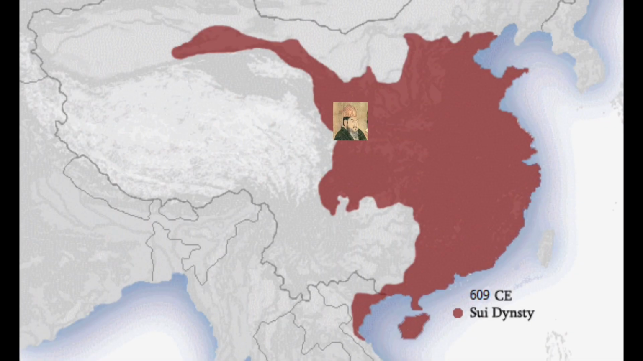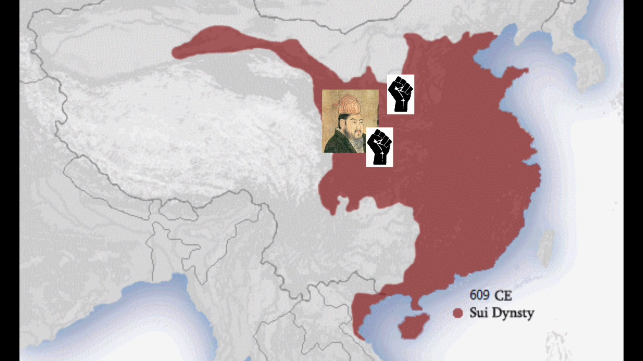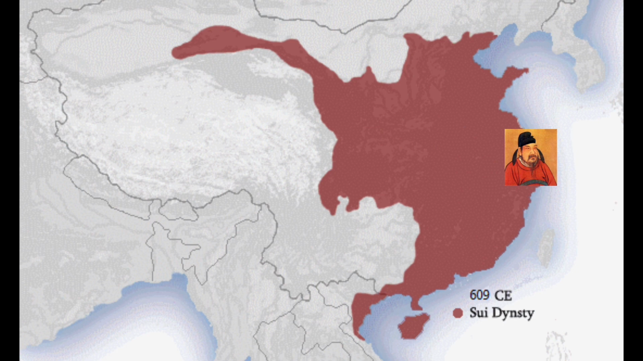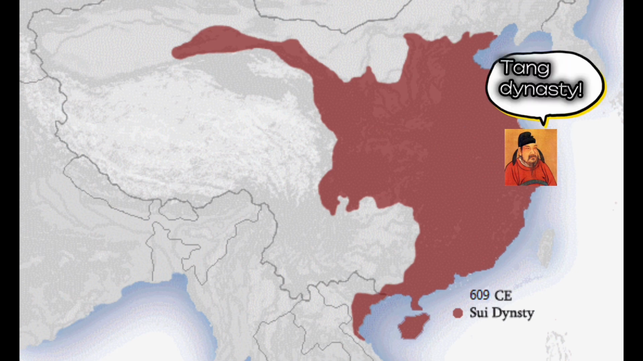Yang Ji ran away from the capital city because of the peasants' rebellion. Li Yuan, who was a half cousin of Yang Ji, joined the rebellion and captured the capital. Then Yang Zi's bodyguards also joined the rebellion and killed Yang Ji. When Li Yuan came to know about Yang Zi's death, he founded the Tang dynasty, chose Chang'an as the capital,